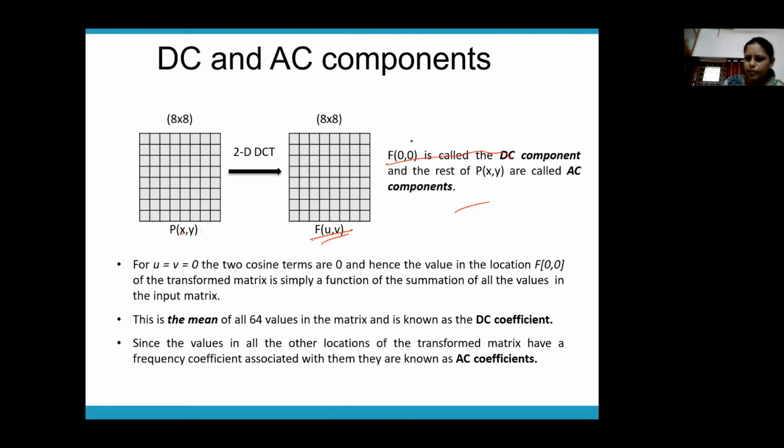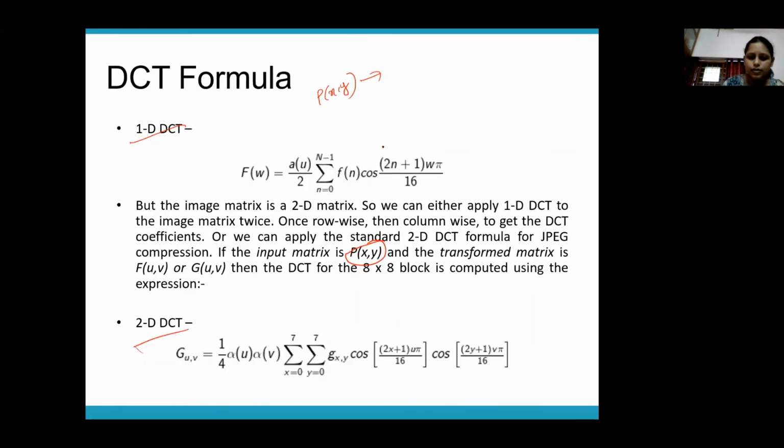What do you mean by F(0,0)? That means you substitute 0,0 here: x coordinate is 0, y coordinate is 0. So if you substitute for P(0,0), what will happen? This will become a 0 and this will become a 0, so it comes down to the summation only.